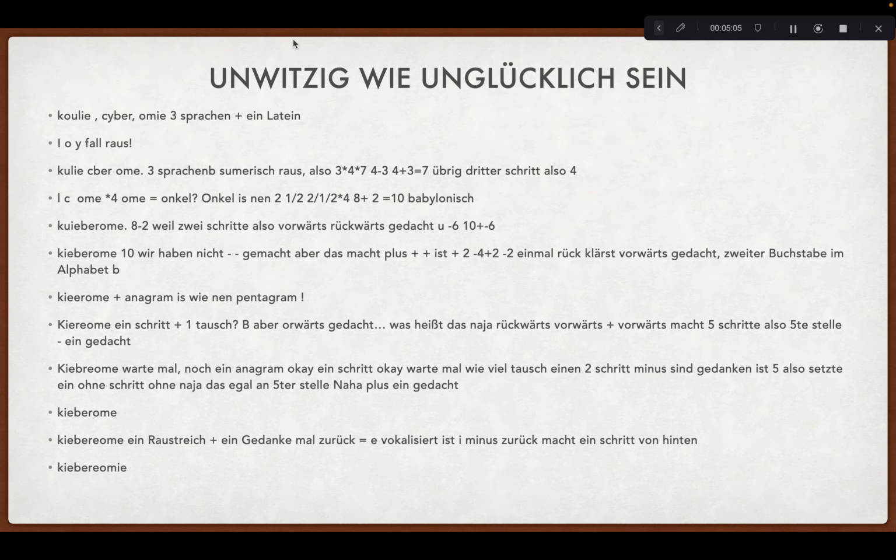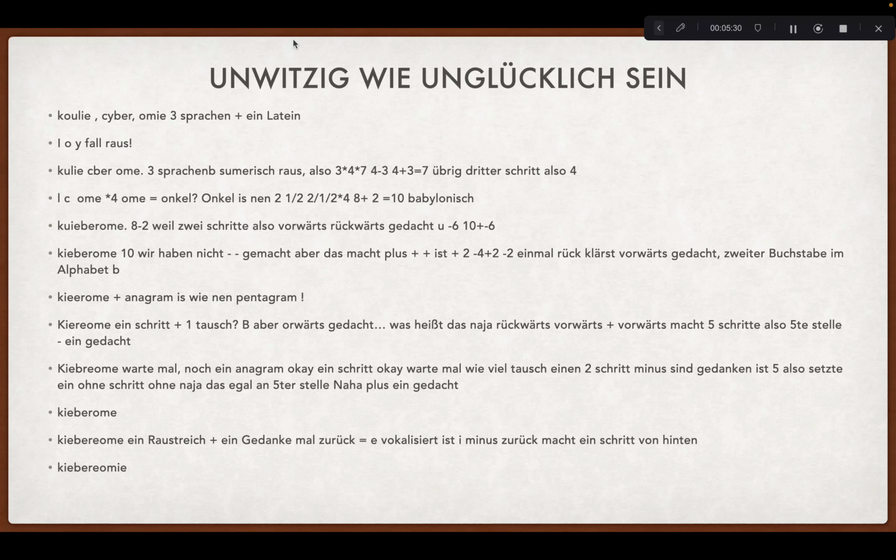It actually adds something, because it adds a new word. We thought backwards, plus 1 forwards makes 5 steps, so 5th step, minus 1 thought, so we have suddenly the 4th place in the word KibEroMie. Wait a second, this is wrong. We had KibEroMie.